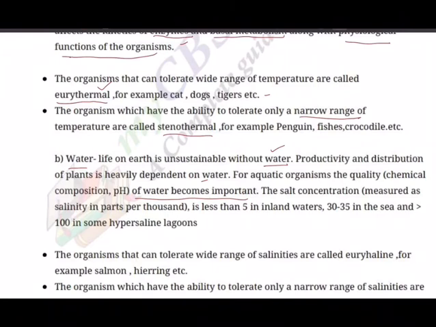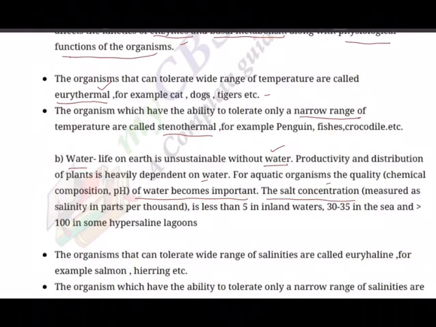Similarly, when we add salt, salinity we say, if the salinity of the water gets disturbed, for example in a river we put 2 to 3 bags of salt, immediately we can see that all the fishes which are freshwater would die because salt concentration varied. And there are freshwater fishes and saltwater, or seawater, marine fishes we say.